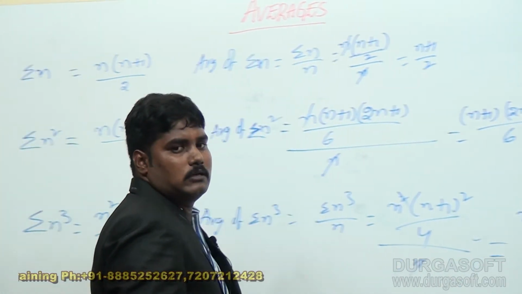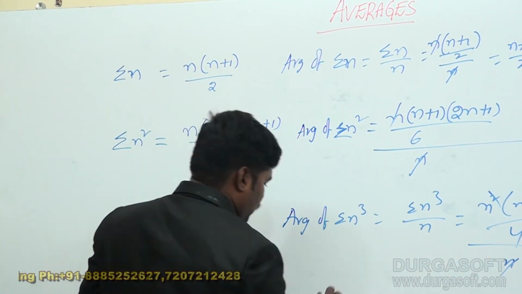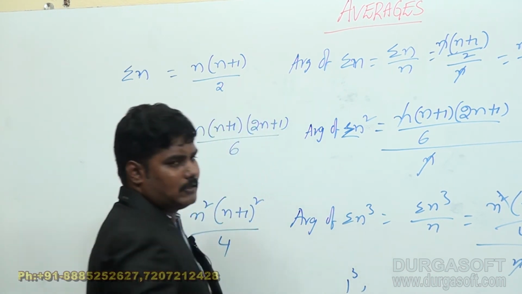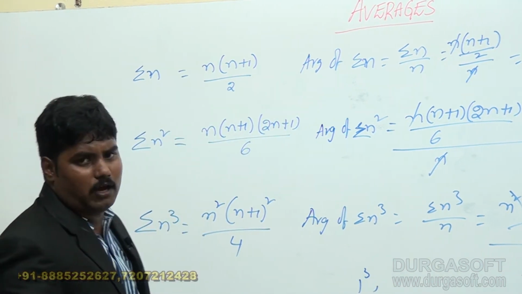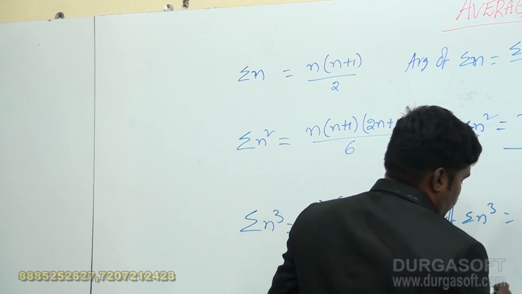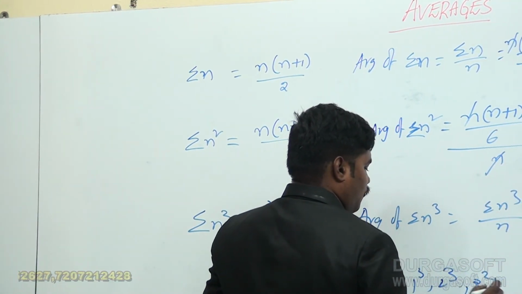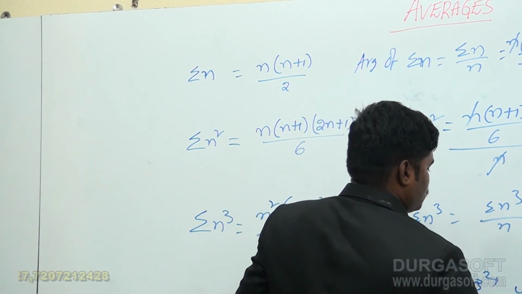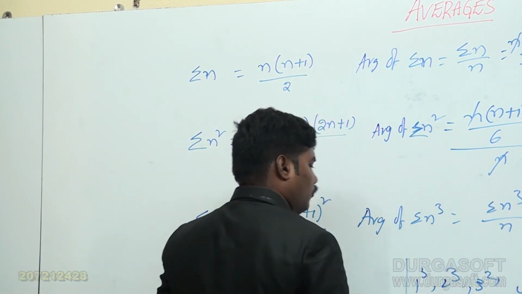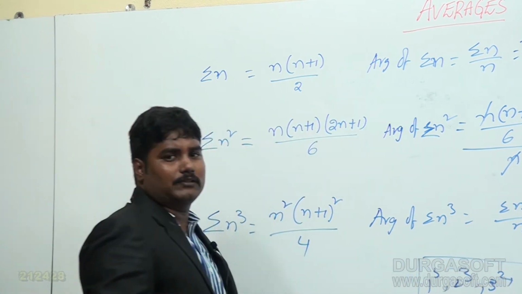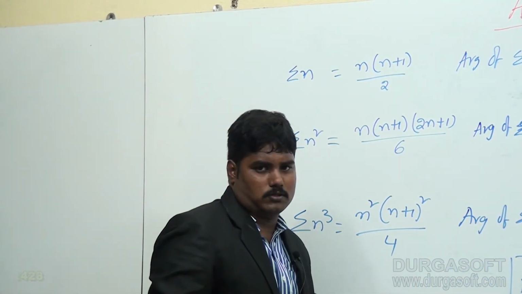This is the answer. Suppose I ask you the question, what is the average of the first 5 cube values? 1 cube, 2 cube, 3 cube, 4 cube, 5 cube, up to 5 cube. What is the average of the first 5 cube natural numbers?